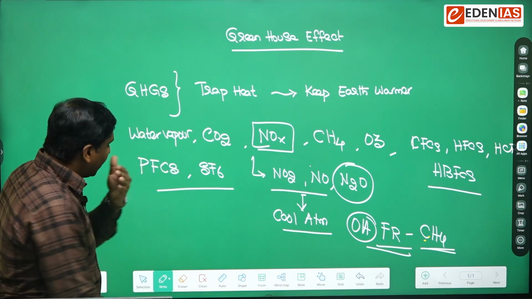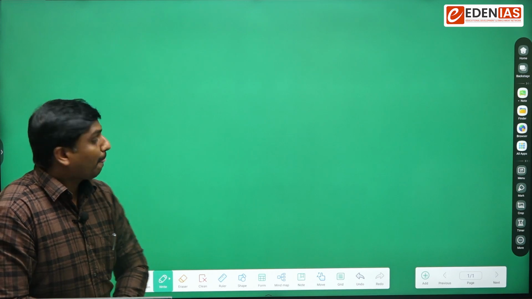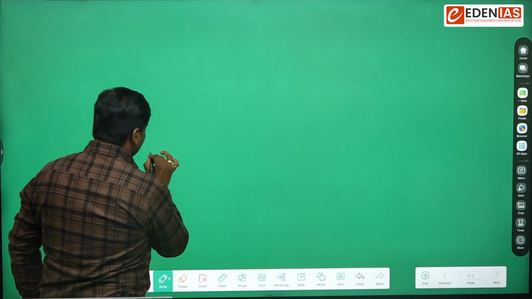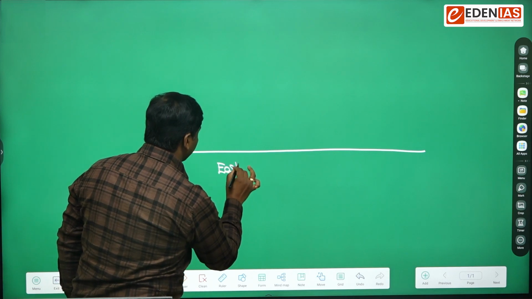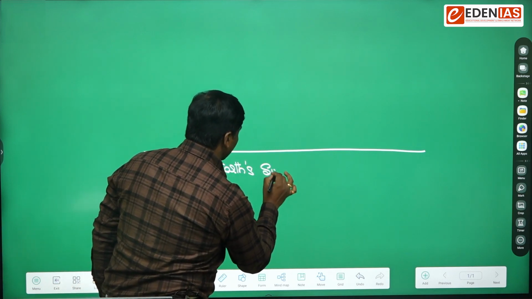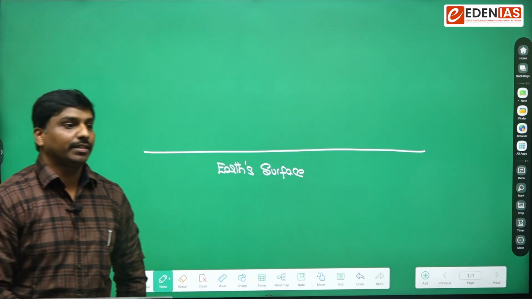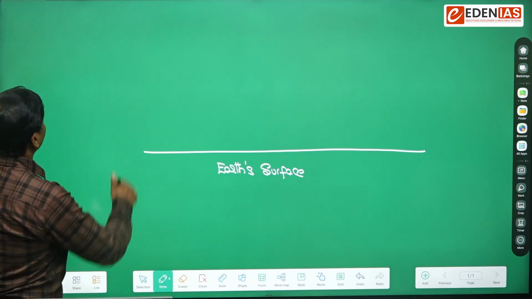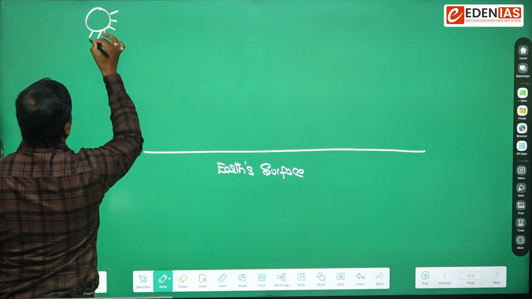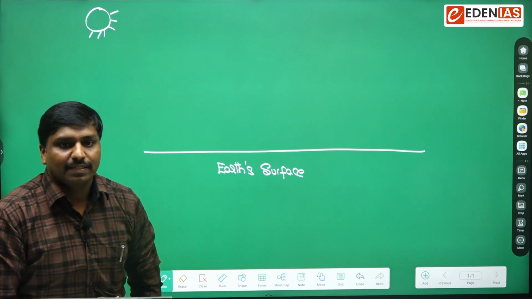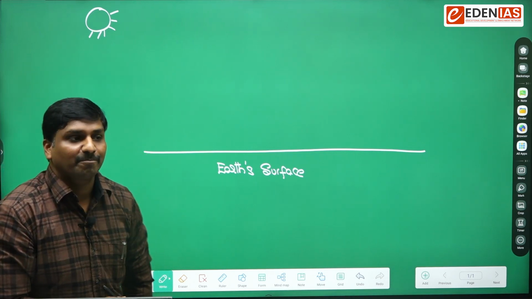So generally, from the perspective of the mechanism, just assume this as the Earth's surface, and we will have the sun rays that would be coming from the sun. So what do you call the radiation that is coming from the sun?